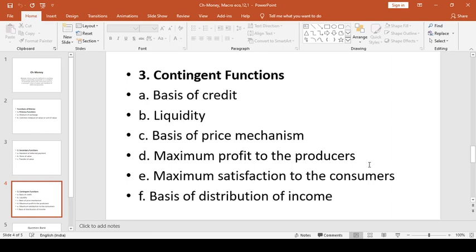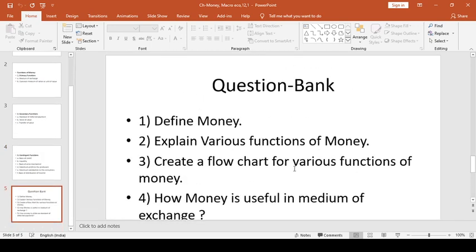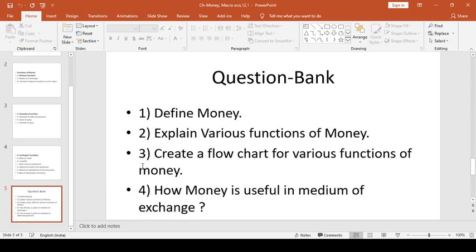Then basis of distribution of income: in a market, many people are engaged and working for others, and the owner will distribute a portion of their profit or income in the form of money, so it is called the basis of distribution of income also. Then after the contingent functions, the question bank will be there. This question bank will be defined to you.